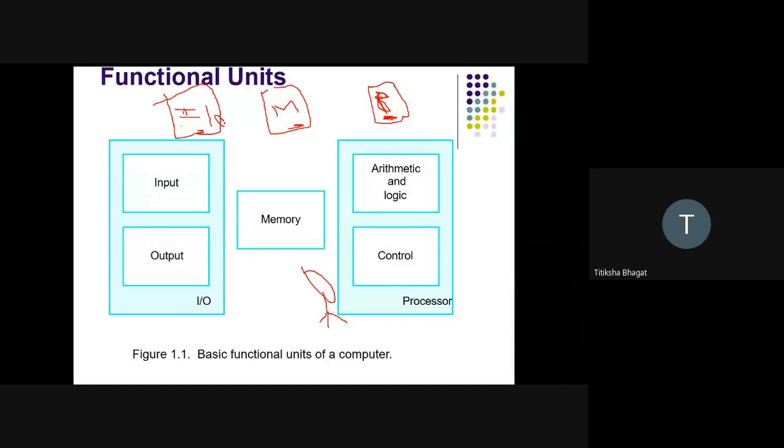If I tell you to perform addition of two numbers, you have your brain, where you can calculate and add the two numbers. Your brain has that much capability to add the two numbers, right?